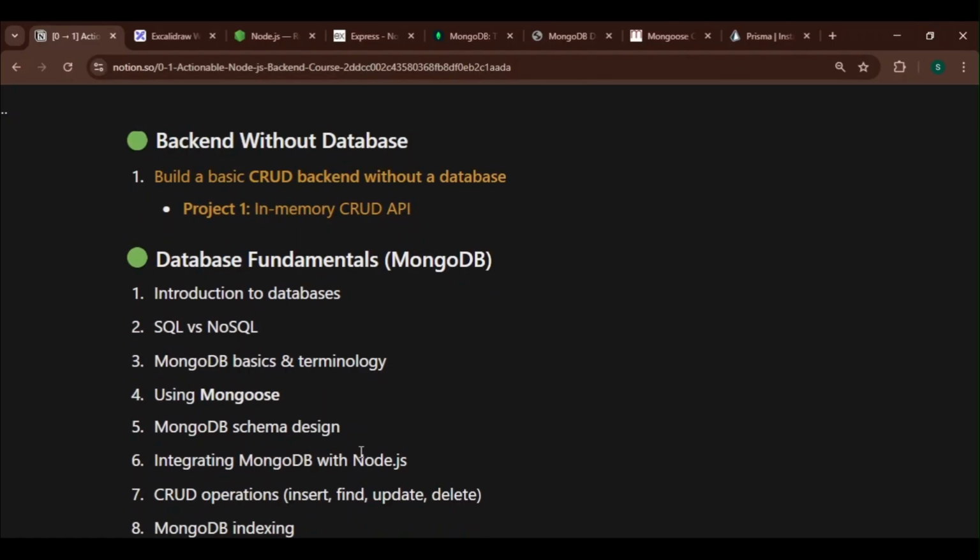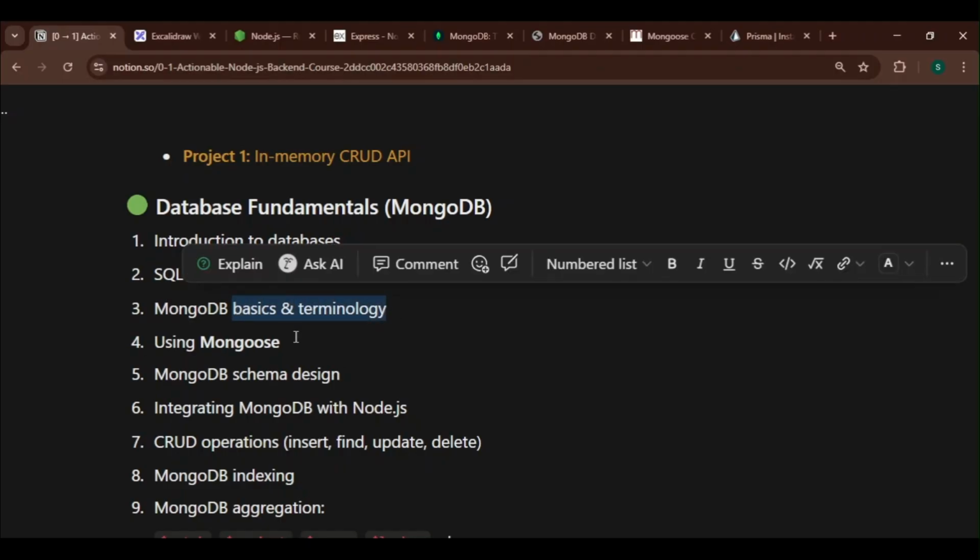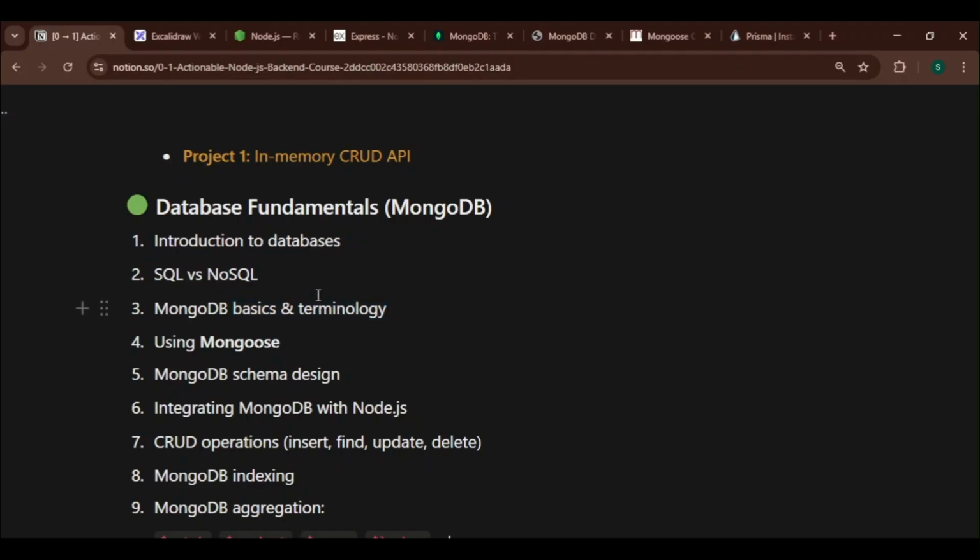After that, we'll learn about databases: what a database is, what types of databases are available like NoSQL, and the difference between NoSQL and SQL. So we'll go through the introduction of databases. After that, we'll learn about MongoDB, a NoSQL database, and its terminology. In a SQL database, we have tables with rows and columns, but MongoDB is schemaless, and there is no terminology of table, row, column. There is terminology like collection, document, and data.